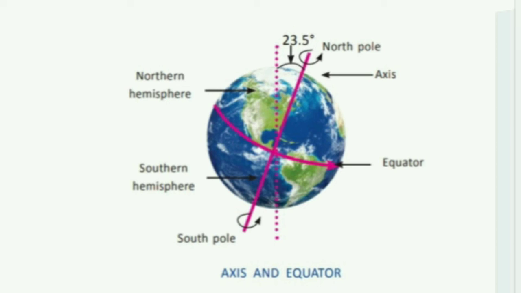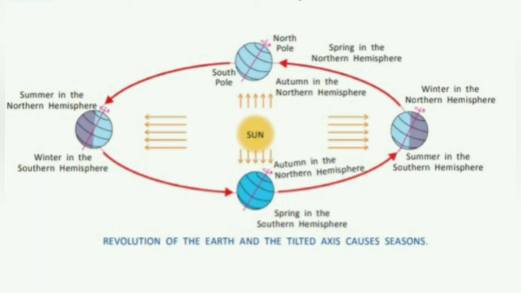The hemisphere that receives more sunlight has summer season, and the other half has winter season. For example, when it is summer in India, meaning in the northern hemisphere, Australia has winter. Australia is in the southern hemisphere, so that has winter. And after 6 months, the position of the earth changes, and this time Australia has summer and India has winter.